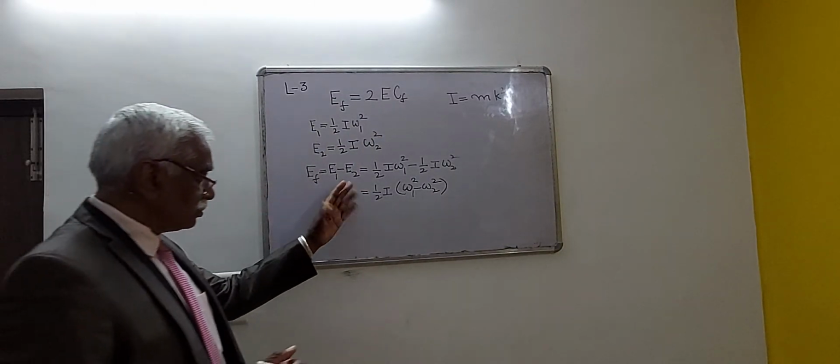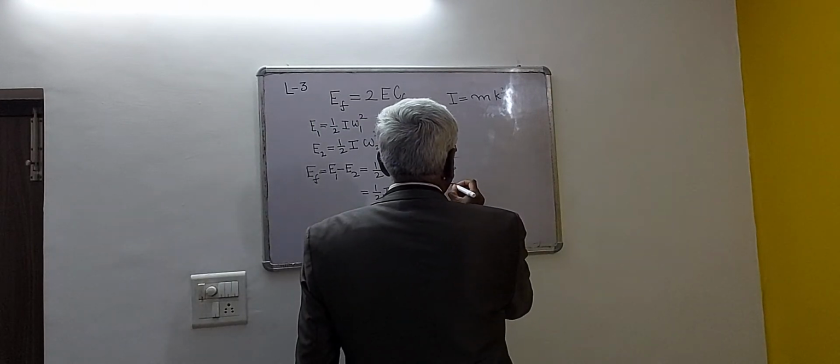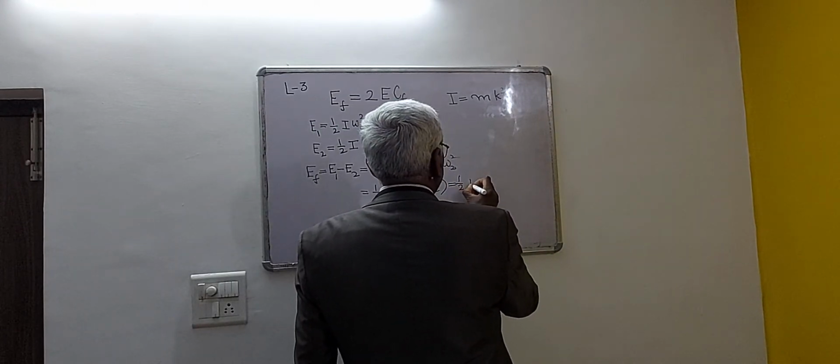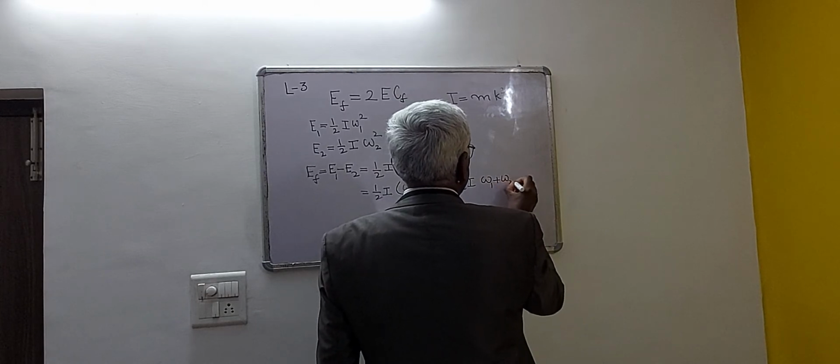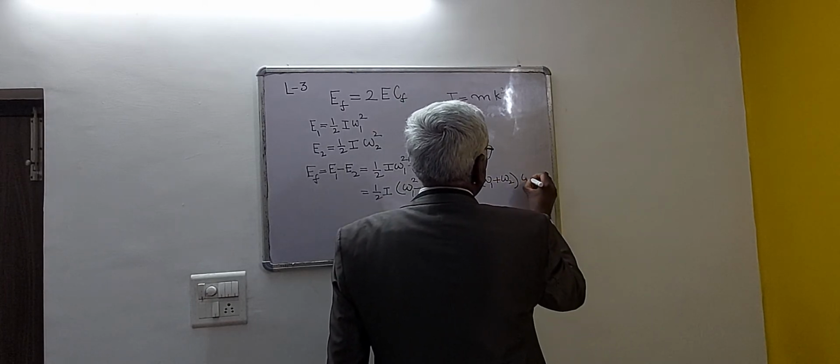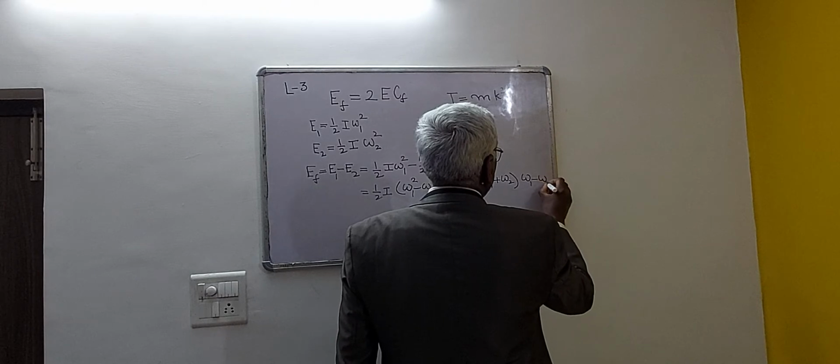Further expansion of this term can be 1 by 2 I into omega 1 plus omega 2 into omega 1 minus omega 2.